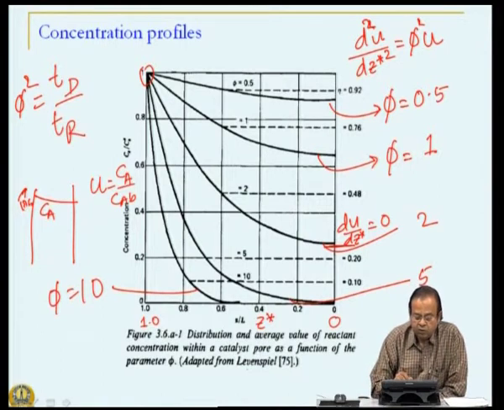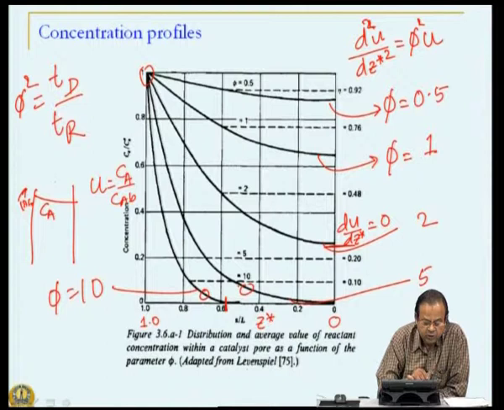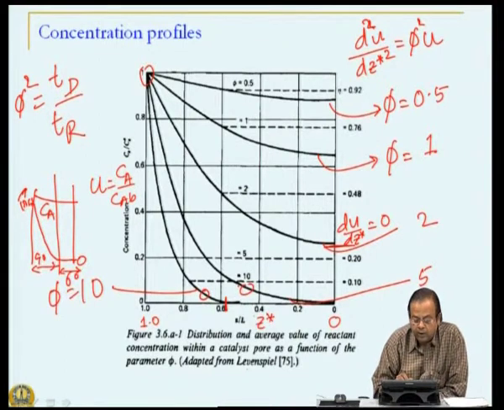This can be further looked at when you look at the solution for Thiele modulus phi equal to 5, Thiele modulus equal to 10. In fact, when Thiele modulus is 10, the reactant is pretty much consumed in the upper 40% of the region. That means, at this value of phi, the concentration drops down almost to 0 in the upper 40% of the region. In the remaining 60% there is no reactant, so there is obviously no reaction.